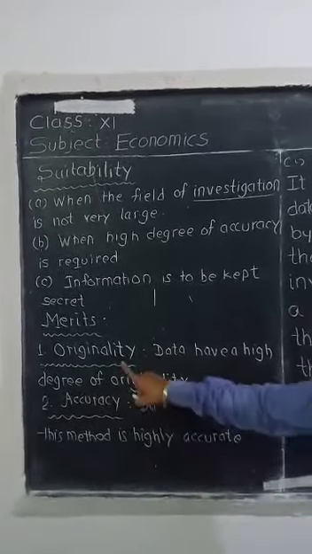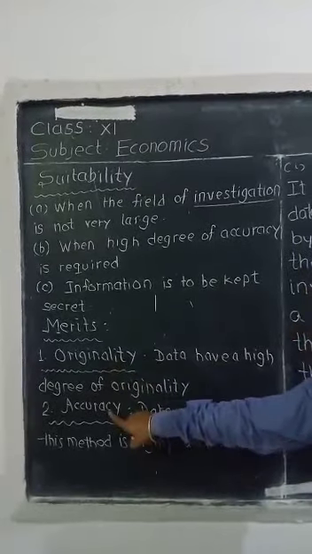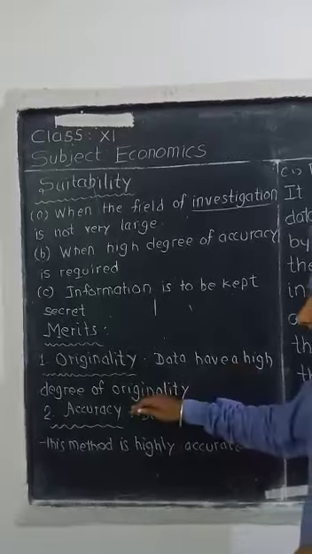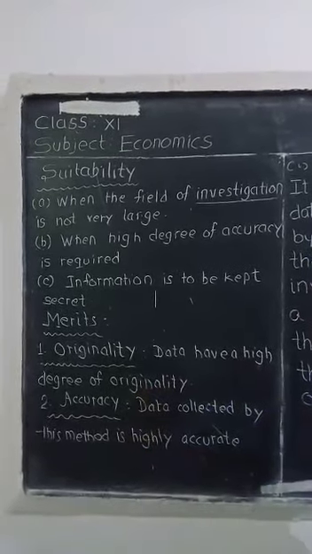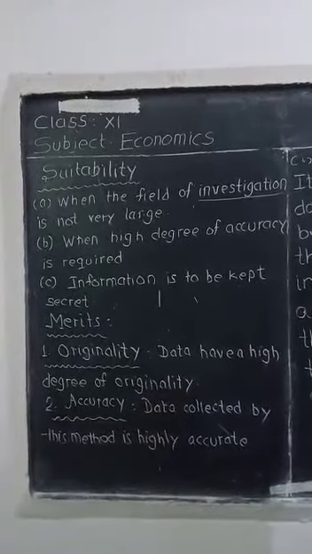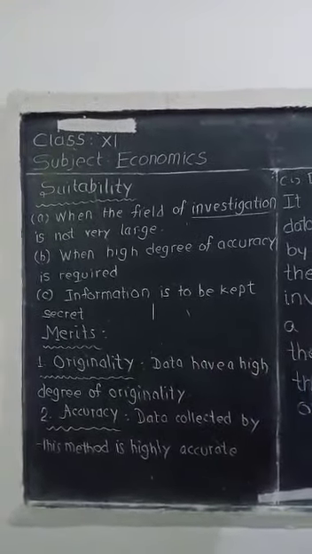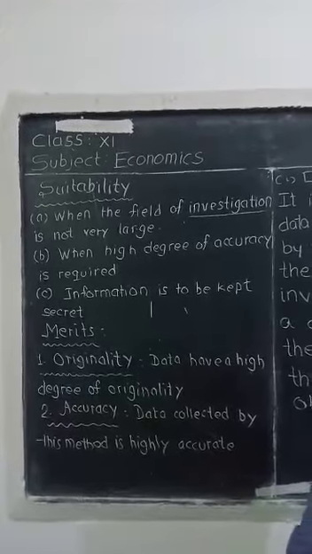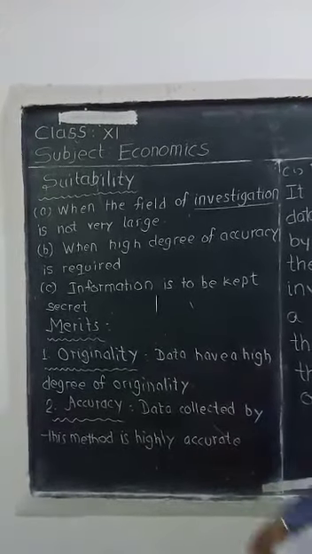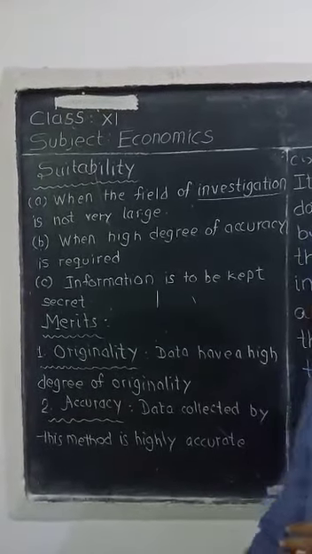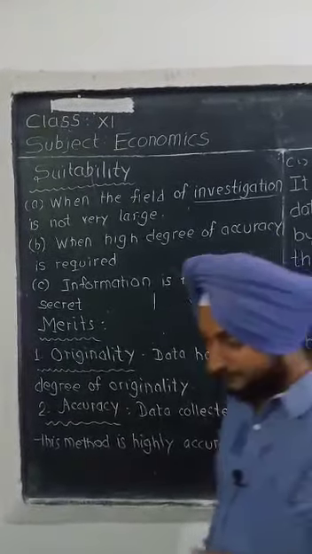Students, I have mentioned here the name of the heading. You can also write in this manner in a single line: the data has a high degree of originality, the data has a high degree of accuracy. You can write with your own wording also if you are able to understand. Now from both the parts you can write down in your fair notebook, and then we will start discussing its demerits, and then the second method will be discussed. Now you can pause the video and note it down in your fair notebook.